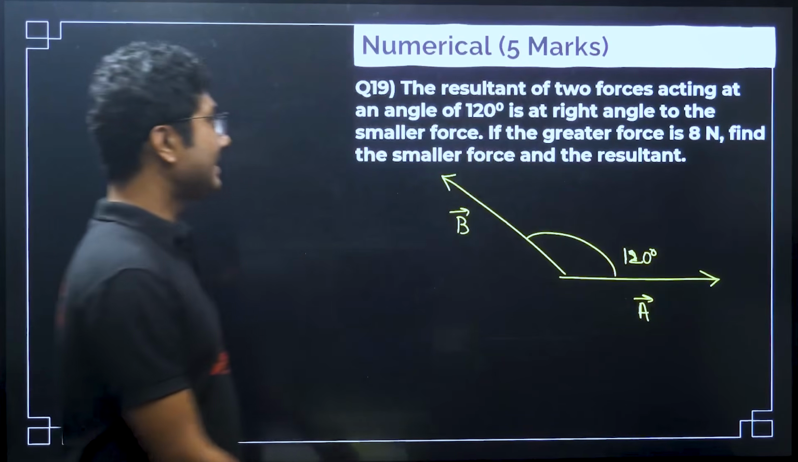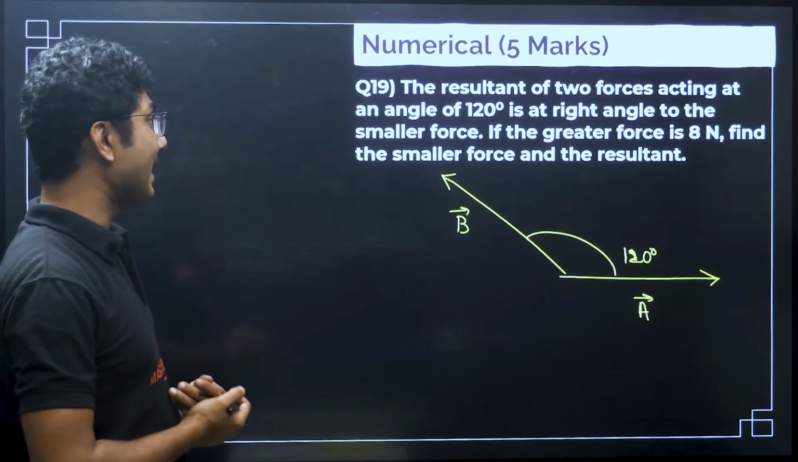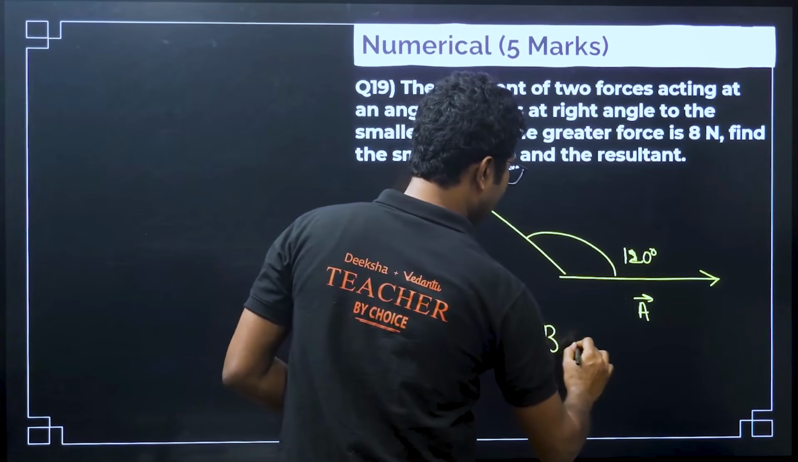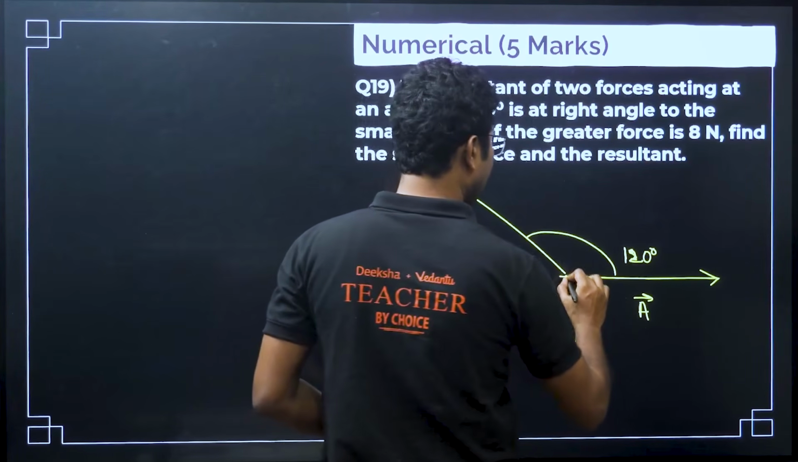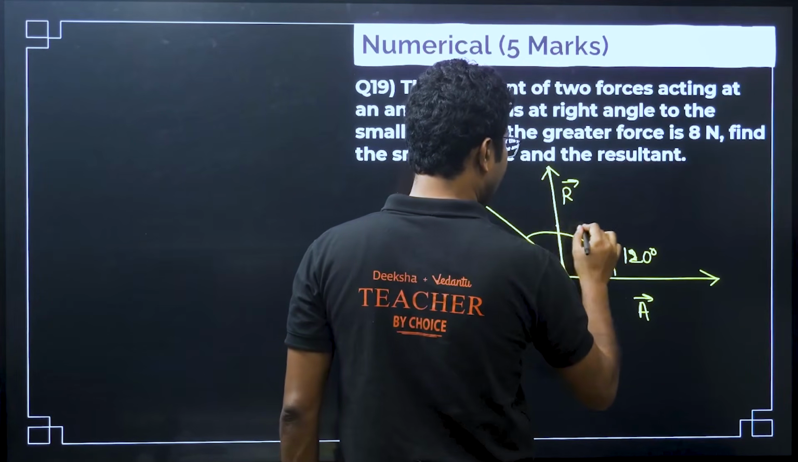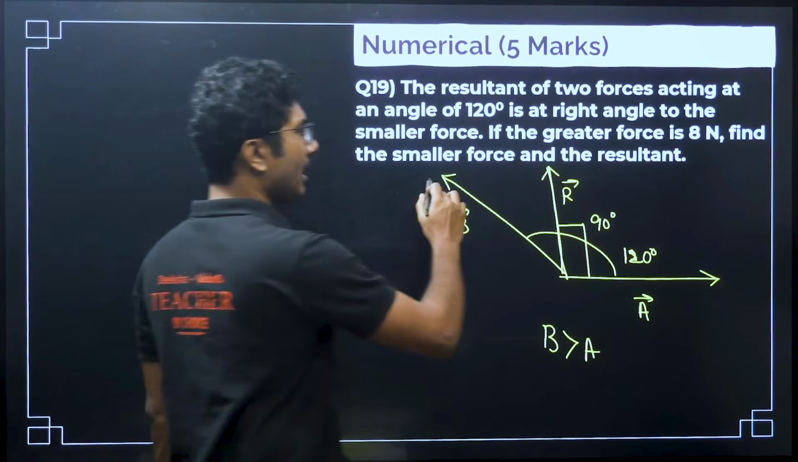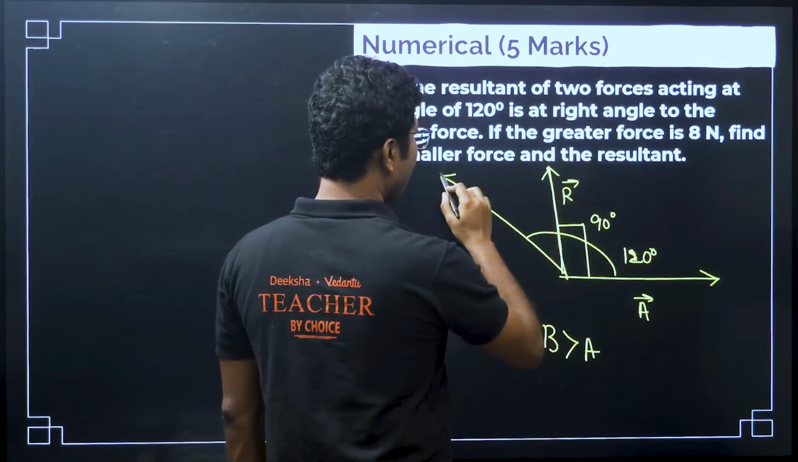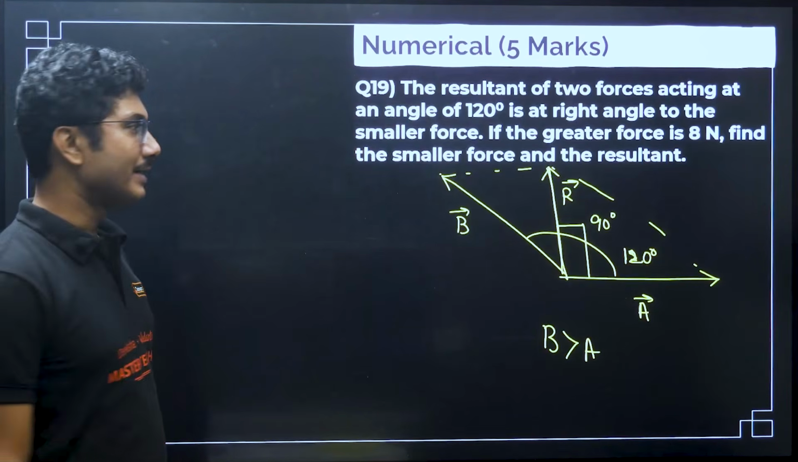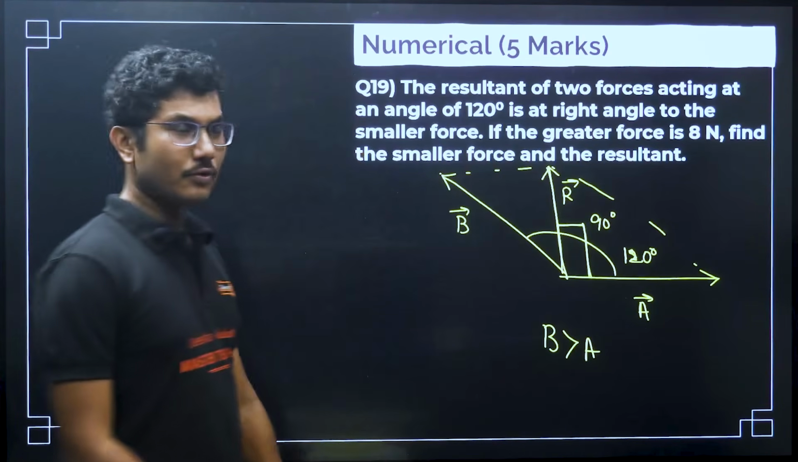So, 120 degrees means they must be acting like this, this is B, the angle is 120 degrees, right. Now, it says that the resultant makes a right angle to the smaller force. So, B is larger than A. If B is larger than A, then this resultant is making a 90 degree angle with the smaller force. So, this is 90 degrees. If you draw a parallelogram, you will see that this is the resultant.